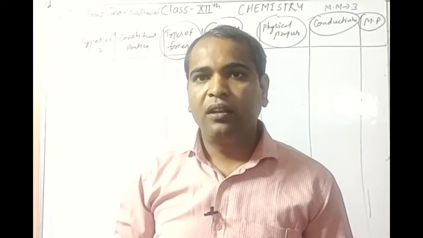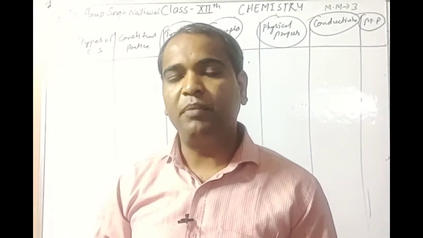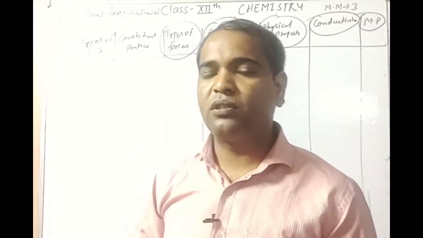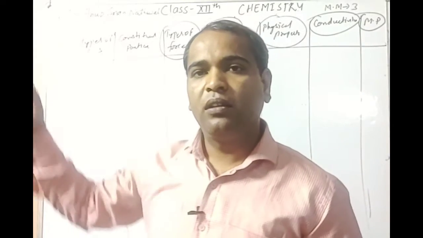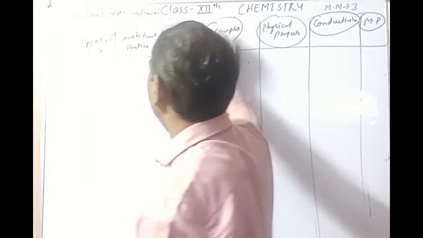Okay, students, this topic belongs to crystalline solids, and many examples and questions arise from crystalline solids. Okay, students, now we take the next topic.